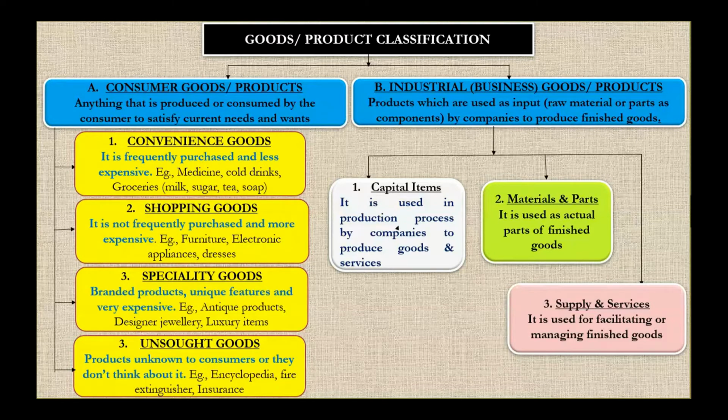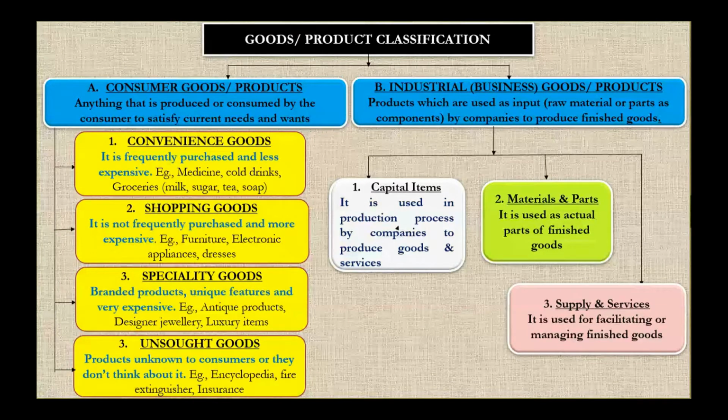What is convenience goods? Convenience goods are those products which are frequently purchased on a daily basis and are very less expensive. For example, milk, grocery items. You need milk every day to prepare tea. You need sugar, you need tea bag, you need soap on a daily basis, cold drink, ice creams, medicines. Okay, all these are examples of convenience goods.